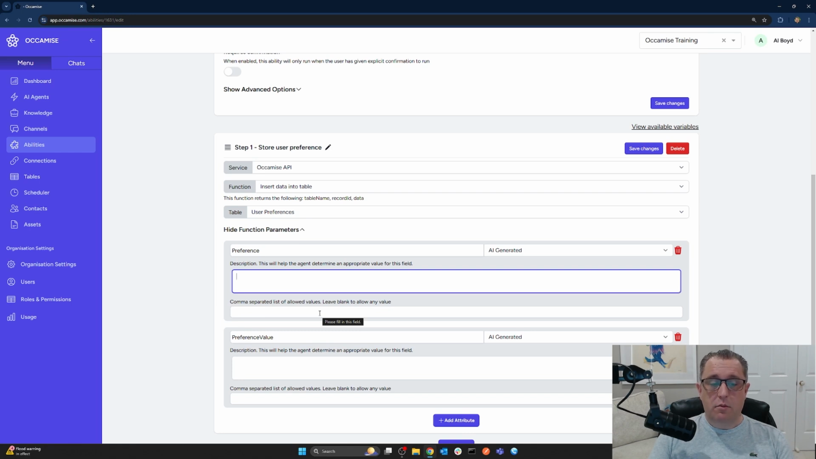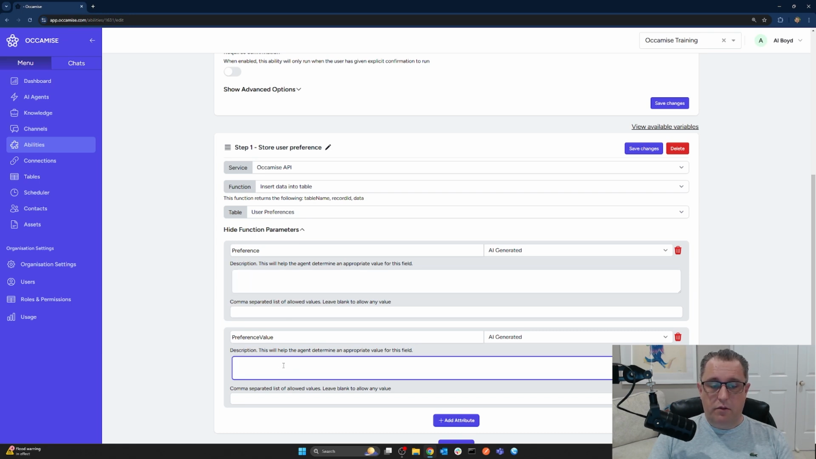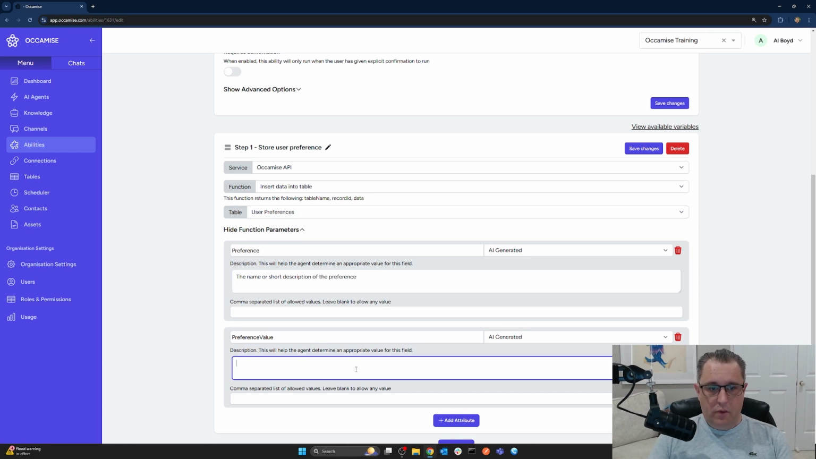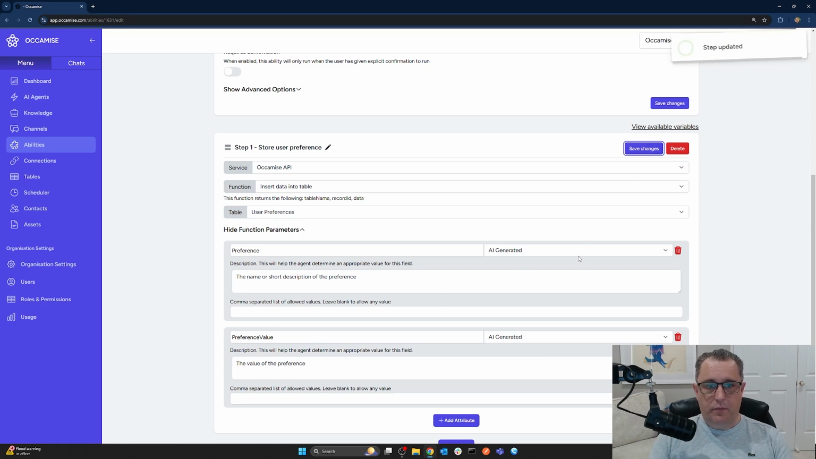We could just leave these two blank, and it would know to store the preference name in here if you like, or the description, and the preference value here. But I will just give it a little description anyway. The name or short description of the preference. The value of the preference. And that should do us. So I'm going to hit save on this.